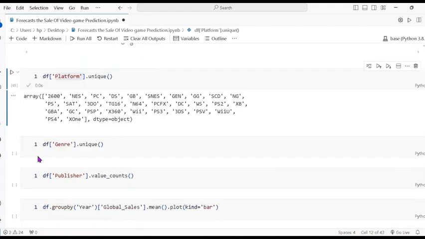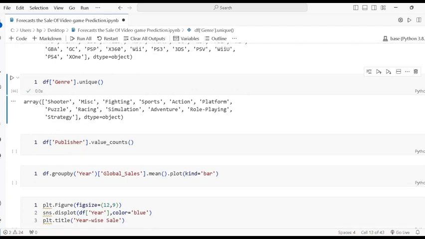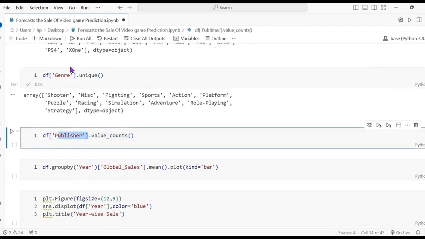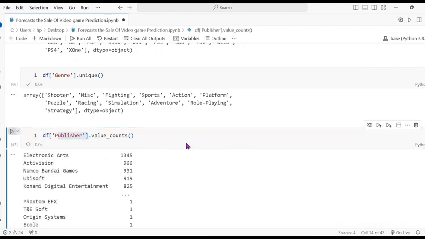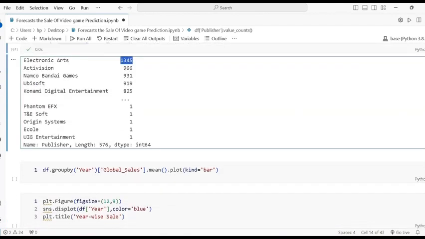Now next is the genre. So the genre unique values are shooter, miscellaneous, fighting. These are all the types of games: sports, action, platform, puzzle, racing. Publisher, same, the publisher column name. This is all, and we count the values, how many games each publisher published. So it gives the total number of games.